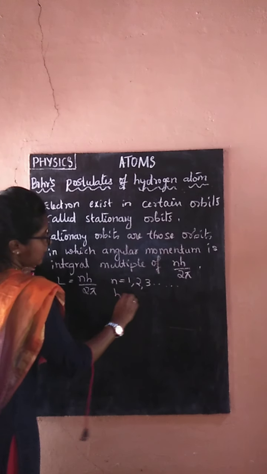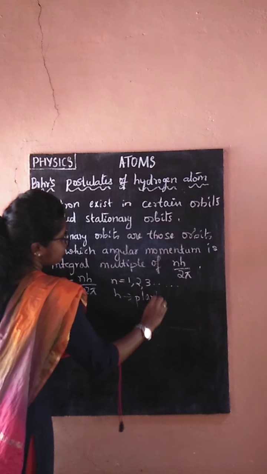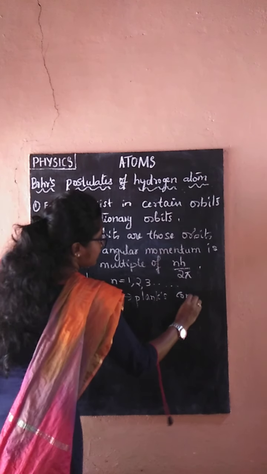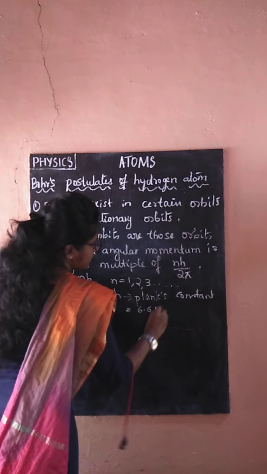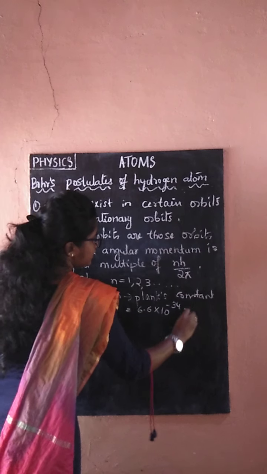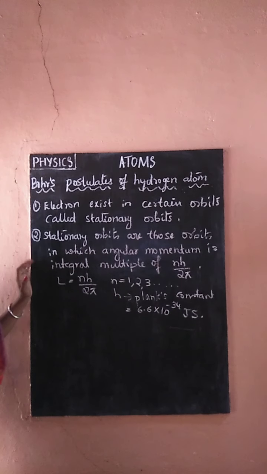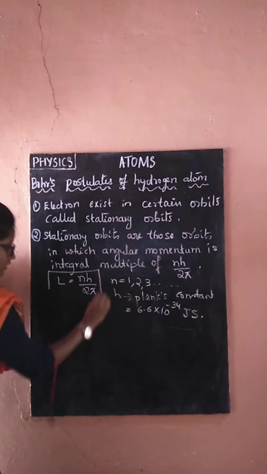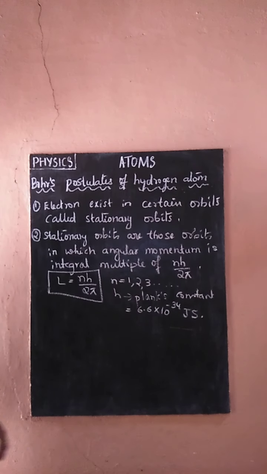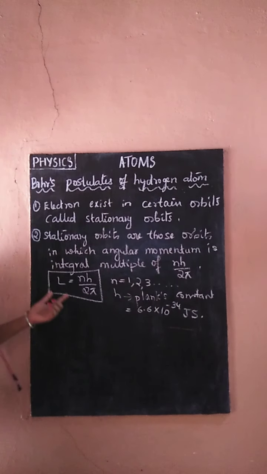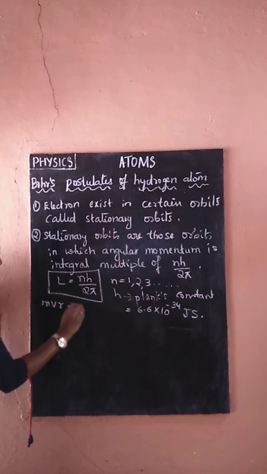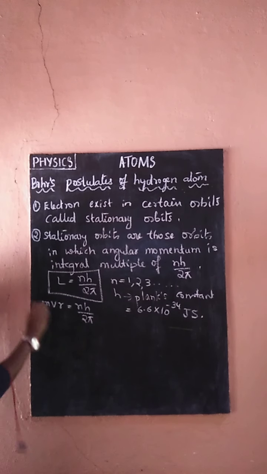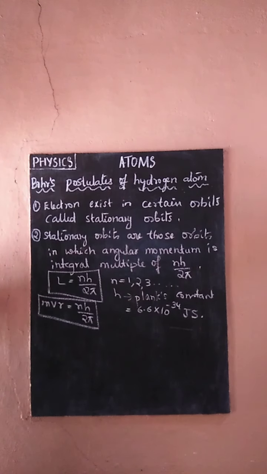And here h is Planck's constant, and it has the value 6.6 into 10 to the power minus 34 joule second. This is the angular momentum of a stationary orbit, that is L is equal to nh by 2 pi, or it can also be written as mvr equal to nh by 2 pi. This is the second postulate.